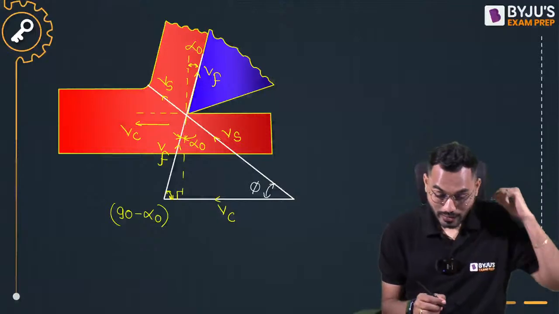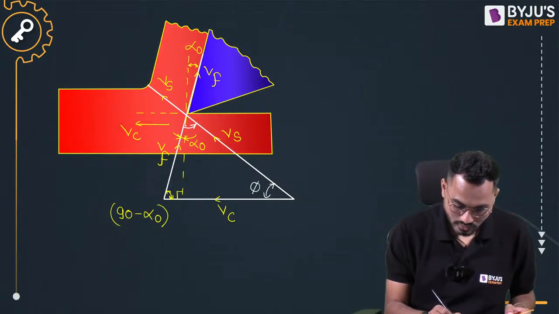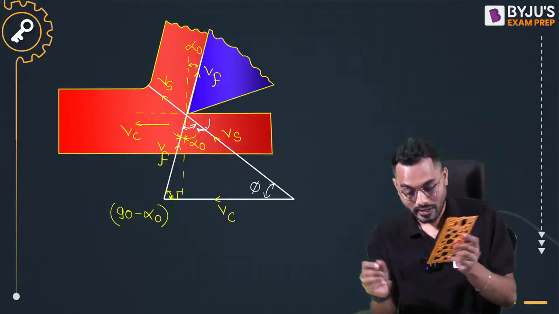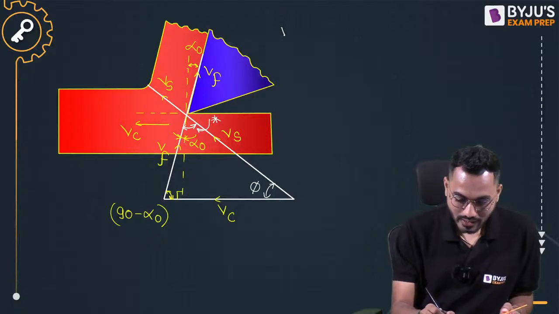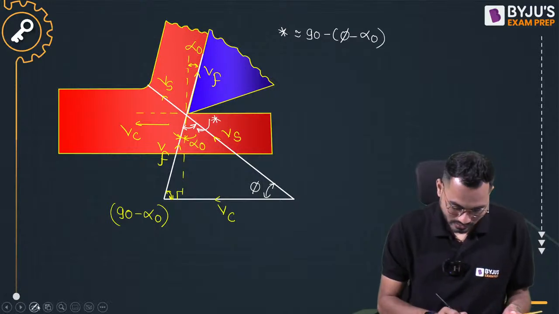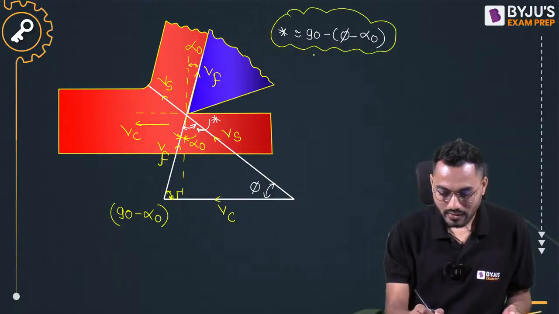Now we are interested to calculate the total angle of this velocity triangle. Everywhere we have to use this velocity triangle. So how much will this angle be? It will be 180 minus phi minus (90 minus alpha 0). So this star angle will come as 90 minus phi plus alpha 0.